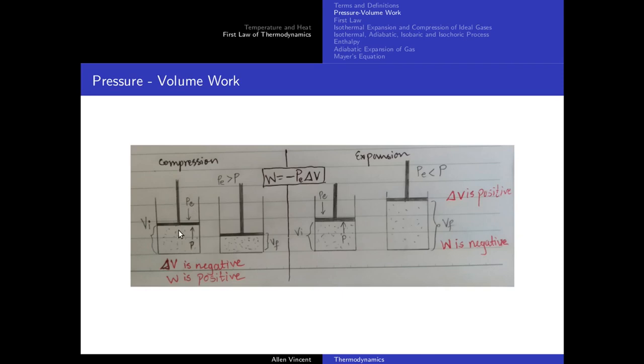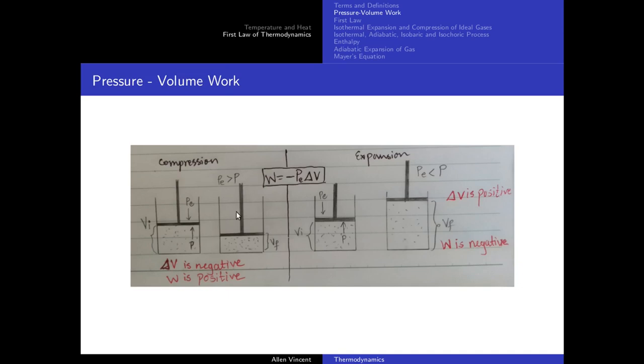Okay, with an initial volume of Vi. P is the external pressure, and P is the internal pressure of the gas. Now what happens here is, if the external pressure is greater than the pressure of the gas, please follow the cursor, the piston gets pushed downwards.